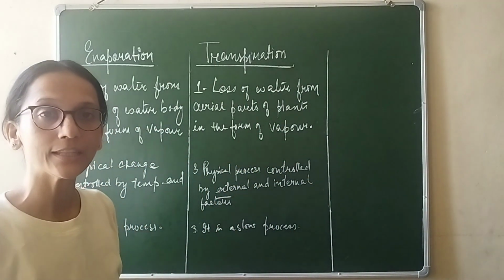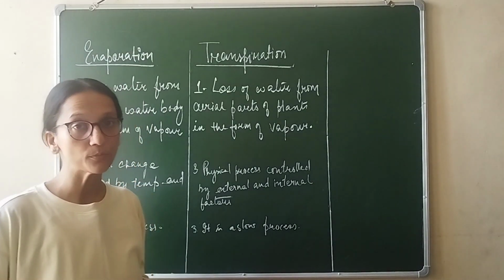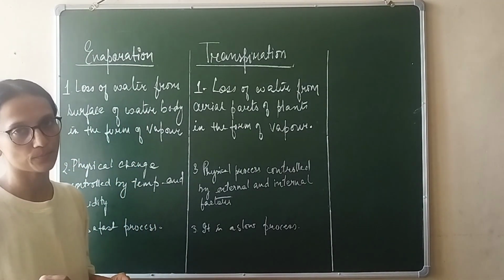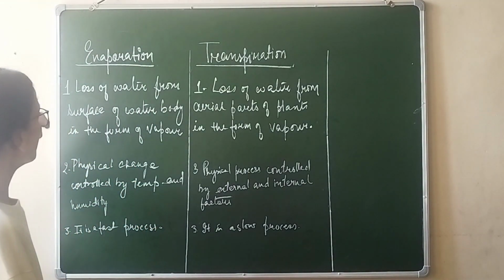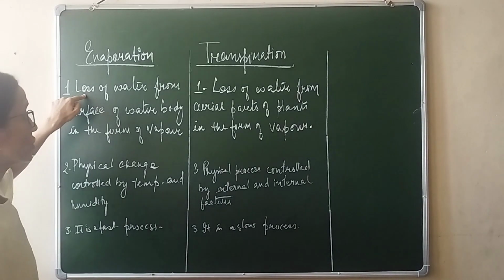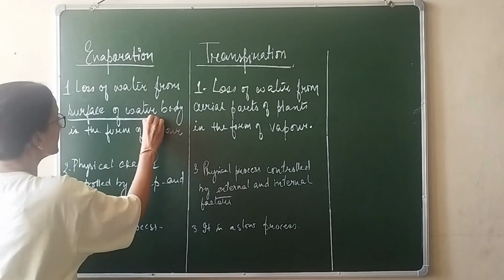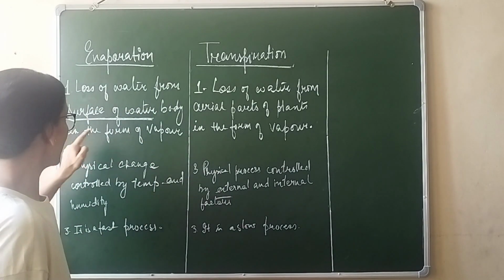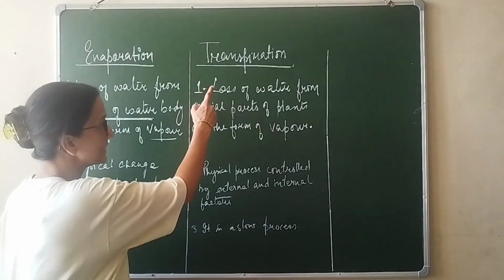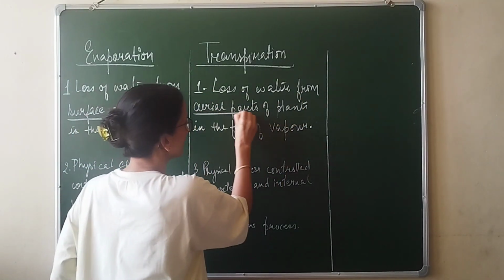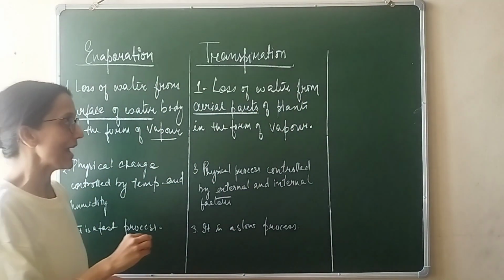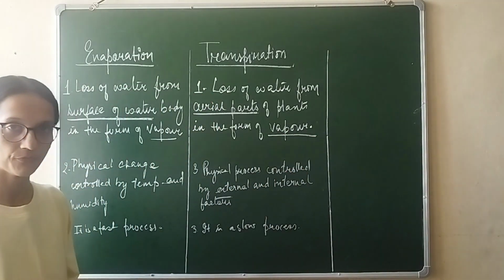See, I will underline the operatives which are essential, and in your board examination you need to write these operatives to get full marks. Number one, in case of evaporation there is loss of water from the surface of a water body in the form of vapor. In case of transpiration, the loss of water is from the aerial parts of the plant and it takes place in the form of vapor.